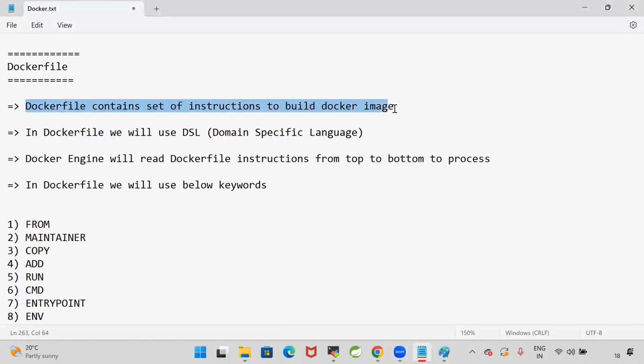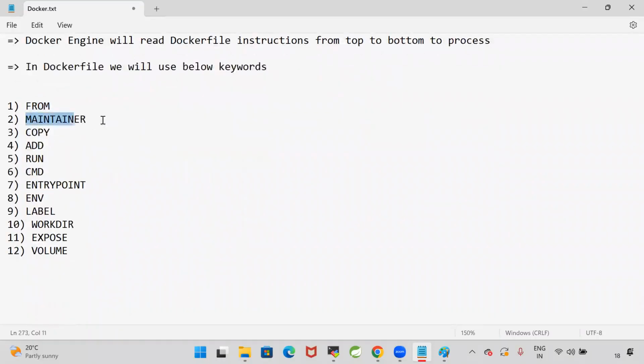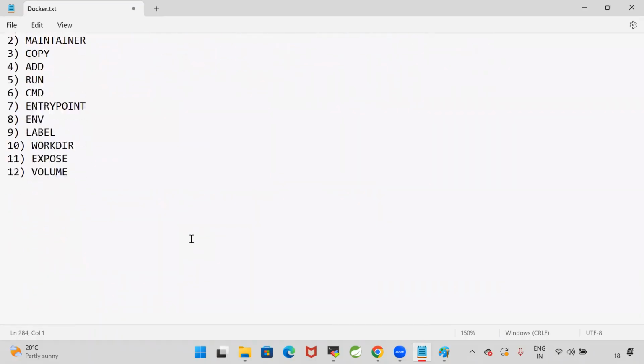Docker file contains a set of instructions to build the Docker image. That means all the software that we need to use in our application, we are going to specify in the Docker file. We will use DSL language, and top to bottom, it is going to read. To write the Docker file, these are the keywords we are going to use: FROM, MAINTAINER, COPY, ADD, RUN, CMD, ENTRYPOINT, ENV, LABEL, WORKDIR, EXPOSE, VOLUME. Now, let us see the keywords one by one.